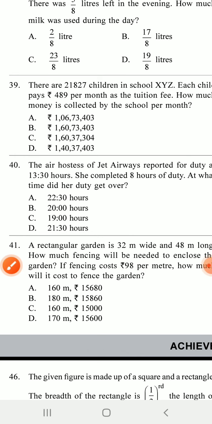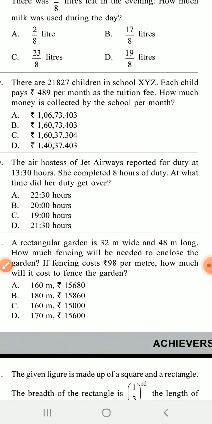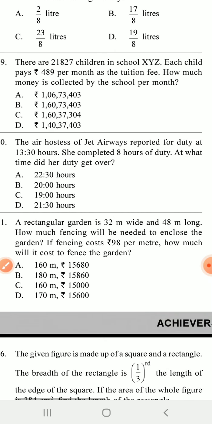Then 40: an air hostess of Jet Airways reported for duty at 13:30 hours. That means the 24-hour time is given. She completed 8 hours of duty. At what time did her duty get over? 13:30 means 1:30.